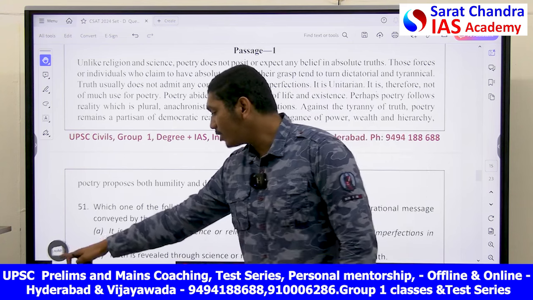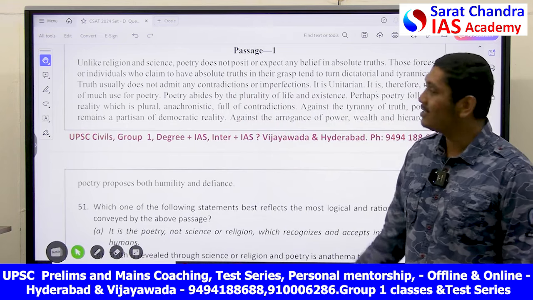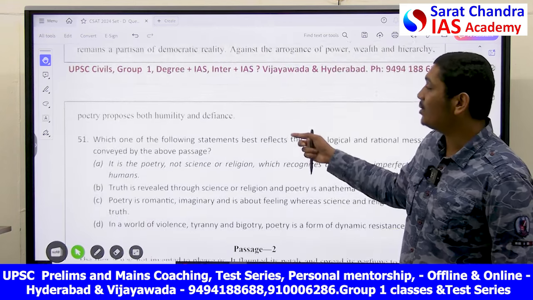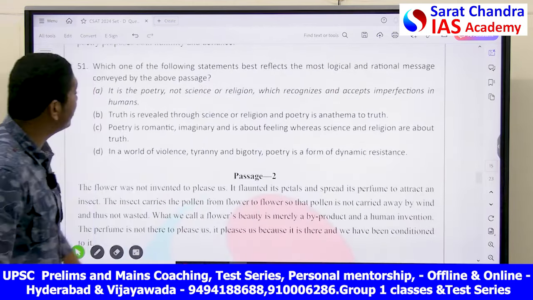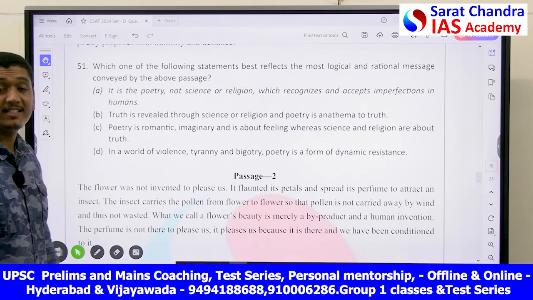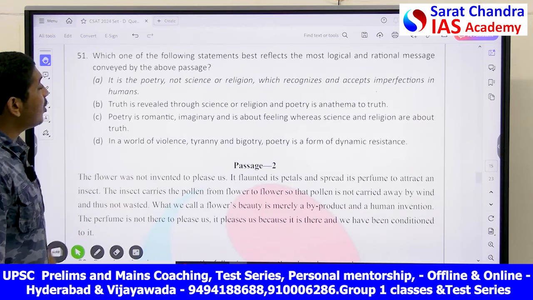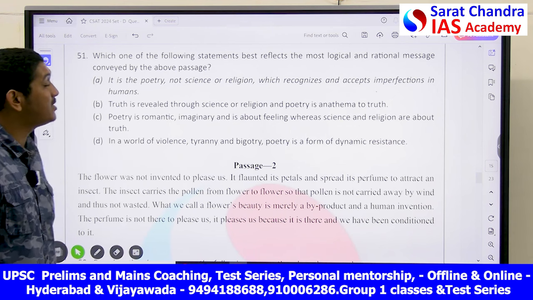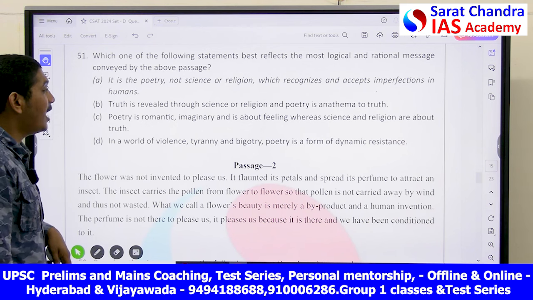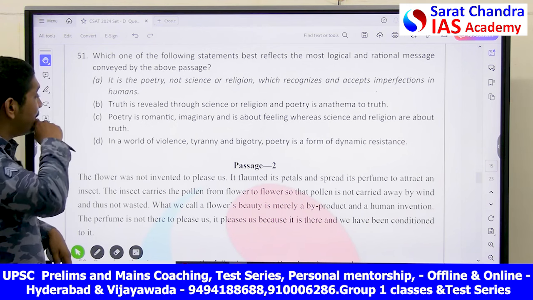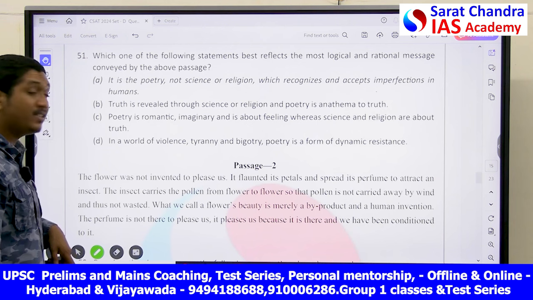So this passage talks about the comparison between religion, science and poetry, and how poetry works, what the attributes of poetry are. Now he is asking you, which of the following statements best reflects the message given by the passage? Let's read the options. A: It is poetry, not science or religion, which recognizes and accepts the imperfections in the humans. B: Truth is revealed through science or religion, and poetry is anathema to the truth. C: Poetry is romantic, imaginary, and is about feelings, whereas science and religion is about truth.